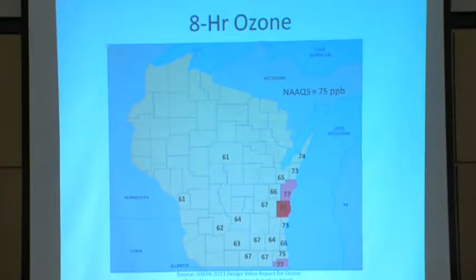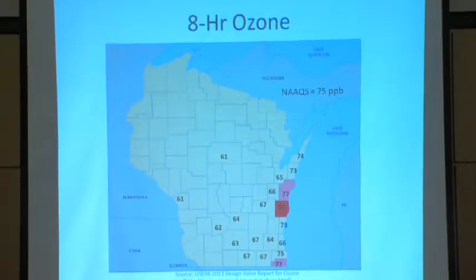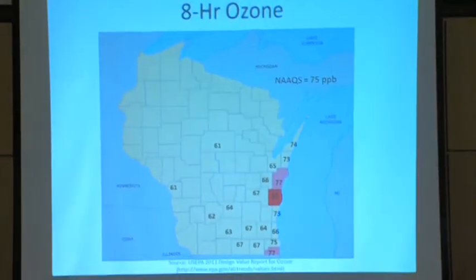So the EPA will probably get a letter from the DNR. The DNR will probably say something like, we've got this under control. You don't have to make this a non-attainment zone. Here are the things we're doing to manage the ozone, but they're areas of concern. Okay? So that's where we sit. And this actually is probably the biggest issue that we're having right now in Wisconsin in terms of air quality: ozone along those lakeshore counties. We're actually doing pretty well in some of these other areas.